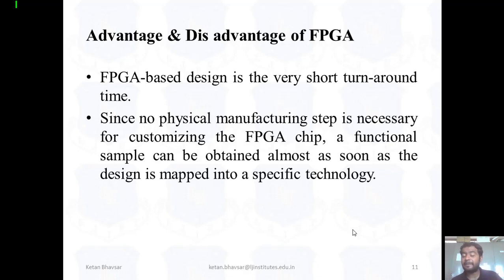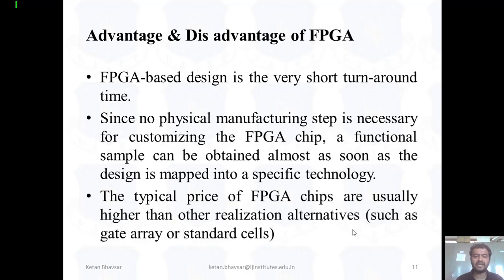And also a specific mapping technology is used when you design a customized chip. And the typical price of an FPGA chip is usually higher than the other alternatives. Definitely, when you're talking about gate array, standard cell, or microcontroller, the FPGA chip is higher than a microcontroller price. Whenever you go to the market and purchase an FPGA chip, it is ultimately 10 times costlier than a microcontroller.